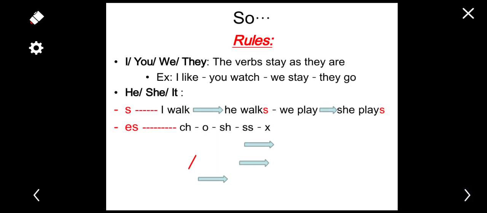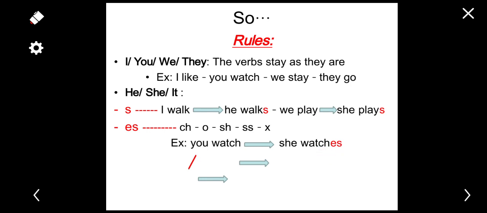And sometimes we add es. So we add es to the verbs that end in ch, o, sh, ss, and x. When a verb ends in these, we add es to it. Like in the example, you watch, she watches. So the main verb here ends in ch, so we add es.